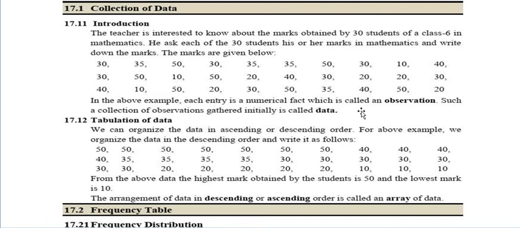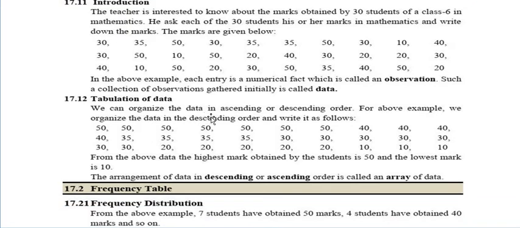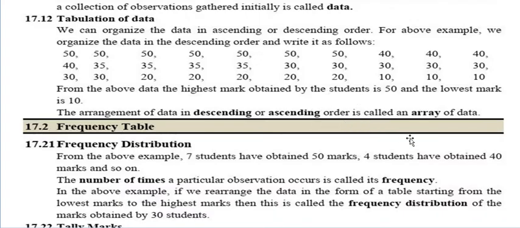In the above example, each entry is a numerical fact which is an observation. Each of the observations gathered initially is called data. Now the tabulation of the data. We organize the data in ascending or descending order. For the above example, we can organize the data in descending order and write it as follows.